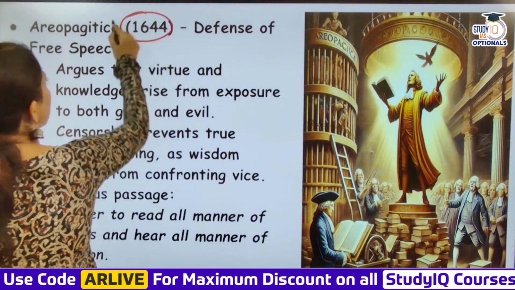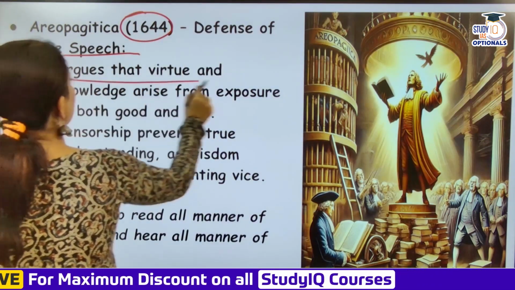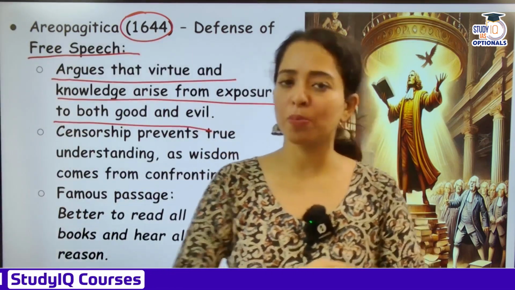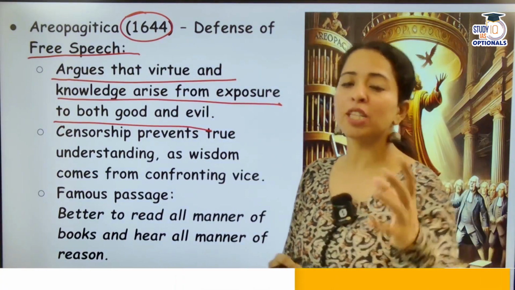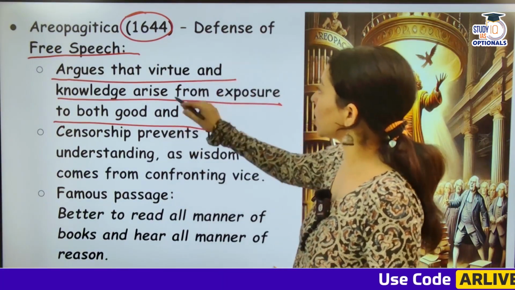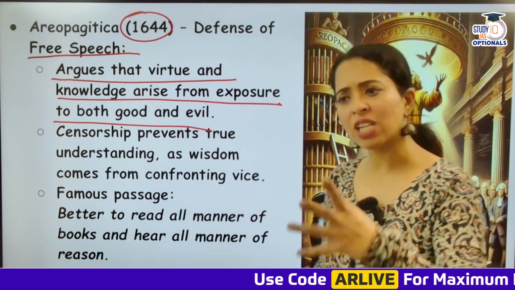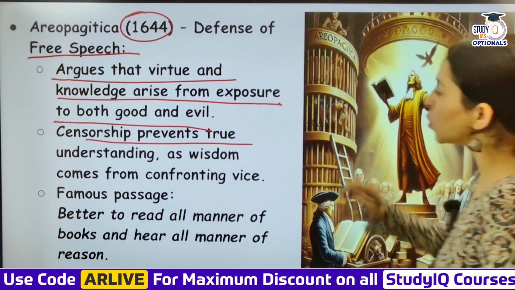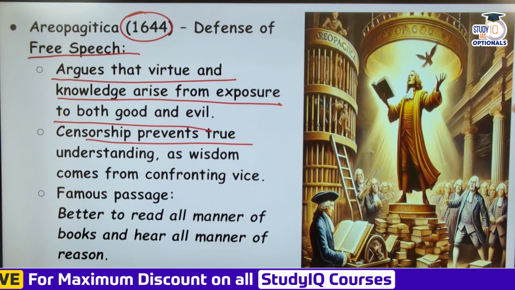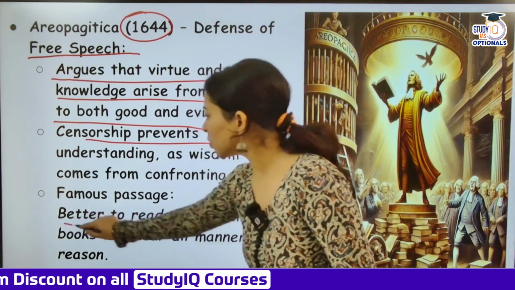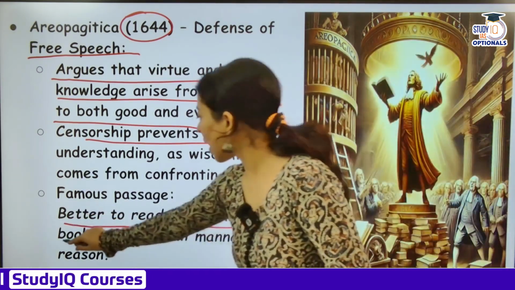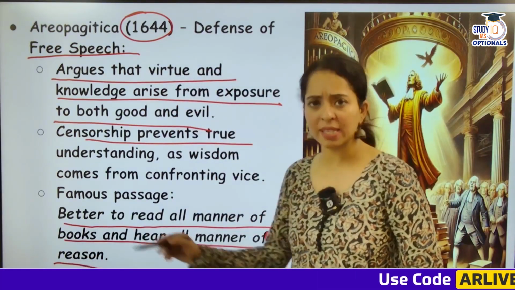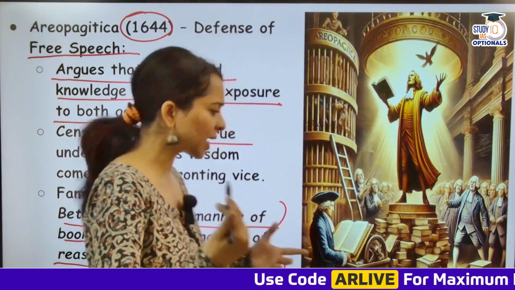Written in 1644, this was a defense of free speech, and it argues that virtue and knowledge arise from exposure to both good and evil. He's like, let the press be free, let expression of speech be free. Both good and bad will be written, let people decide for themselves. So censorship prevents true understanding, as wisdom comes from confronting vice. The famous passage: better to read all manner of books and hear all manner of reason. He's like, let them decide for themselves what is good and what is evil. Let them read, okay? Let thoughts and ideas circulate.